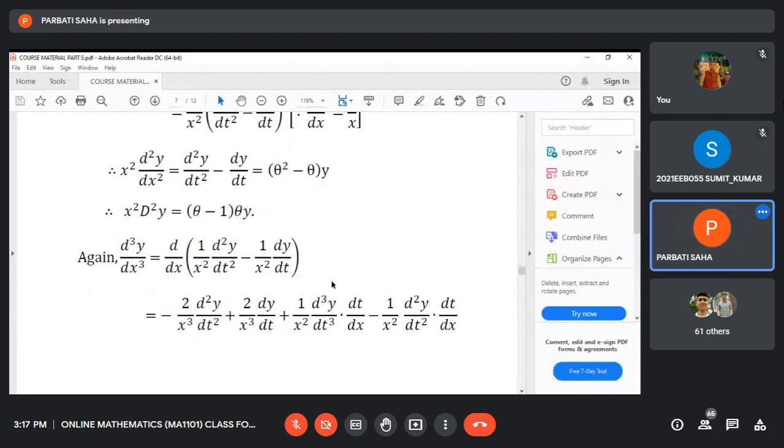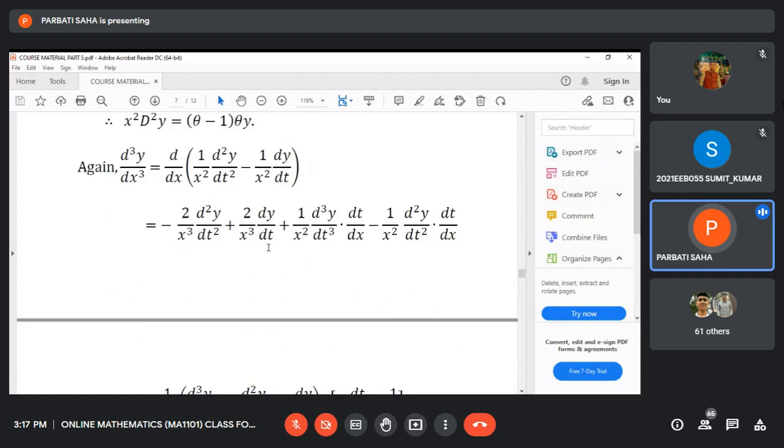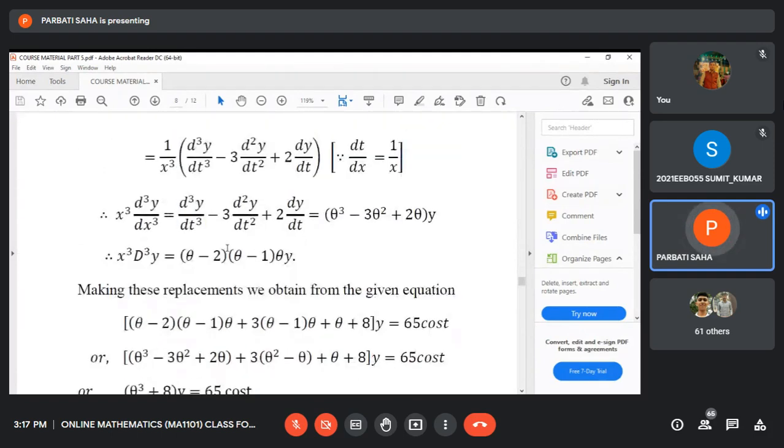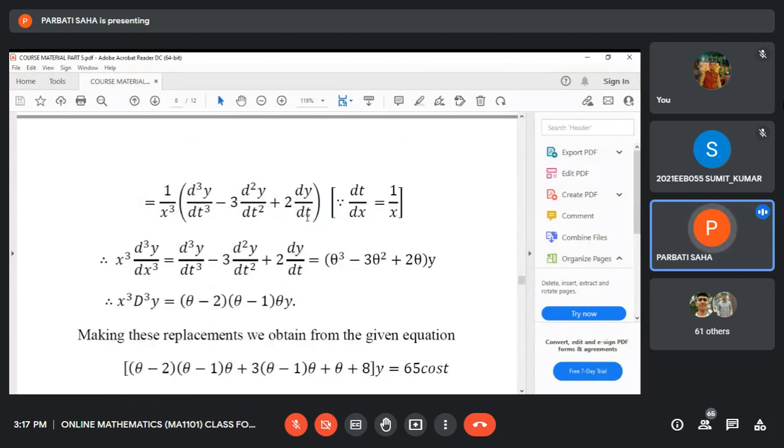Similarly, you will check these computations, please. Third order derivative becomes this. So we have computed third order derivatives, which is this actually. Third order derivative becomes this.